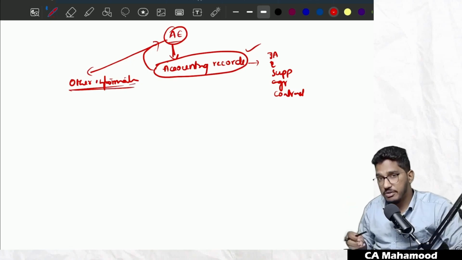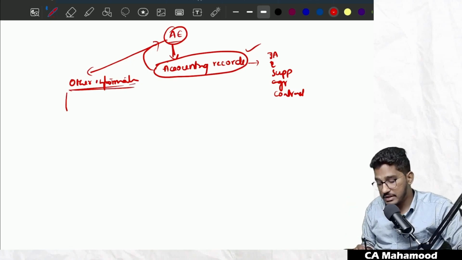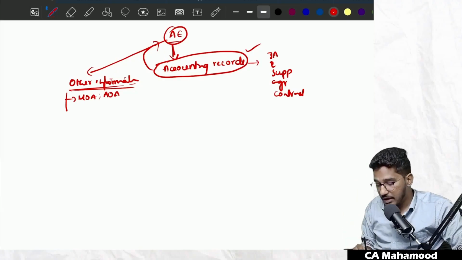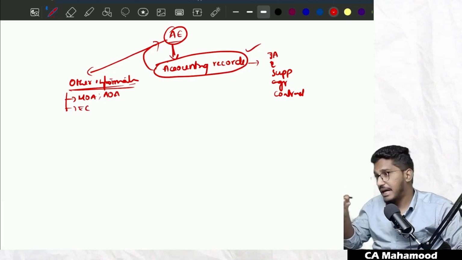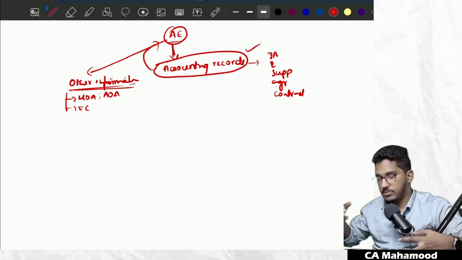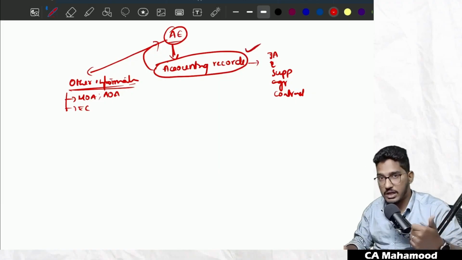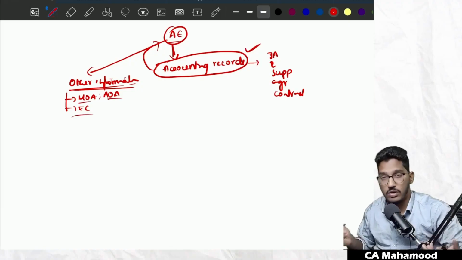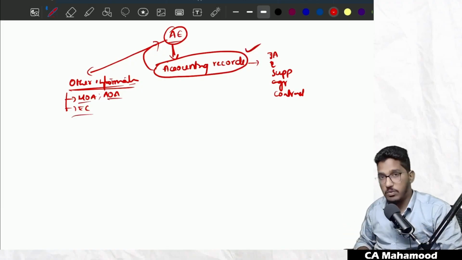Sir, what is that other information from which the auditor can get audit evidence? That could be incorporation documents like MOA, AOA of the client's organization. From that also the auditor can gather evidence. There could be external confirmation. So audit evidence broadly comes from two sources. The majority comes from accounting records, but apart from that, the auditor can also gather evidence from other information like MOA, AOA, and external confirmation.